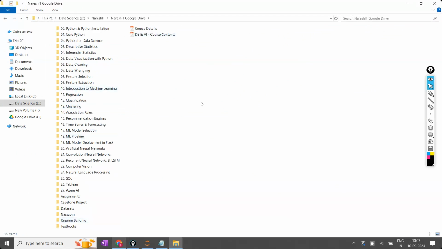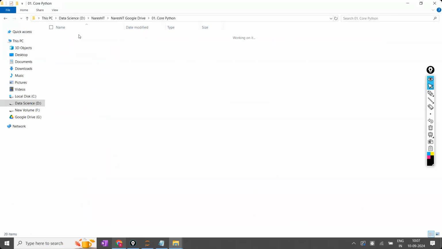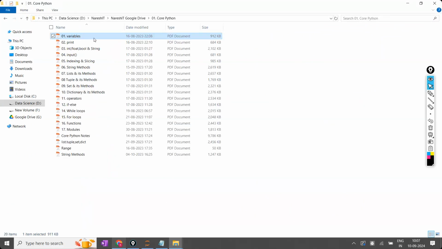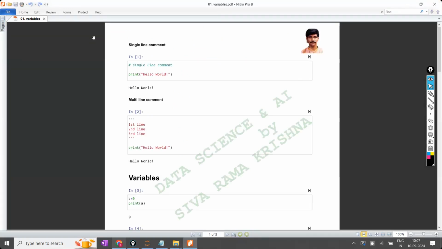Who has registered for the data science course? For the data analytics course, whichever folders are related, those folders will be added. Right? Now, here I have the notes like this. This is the first topic called variables. And I'm going to share it with you as a PDF, which is a Jupyter notebook only, but I'll convert that to PDF and share it with you as a PDF file because you can open that one on the mobile phone also.